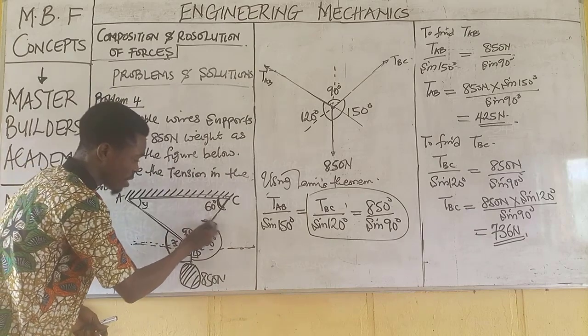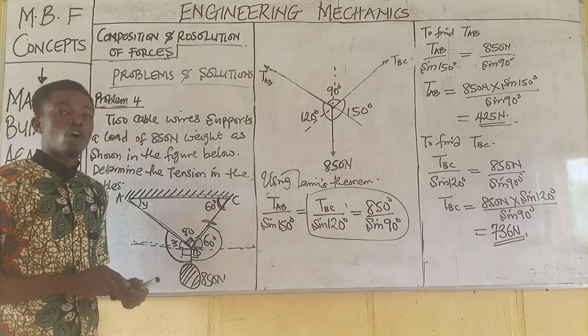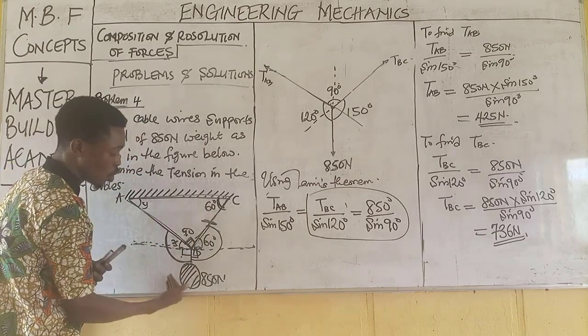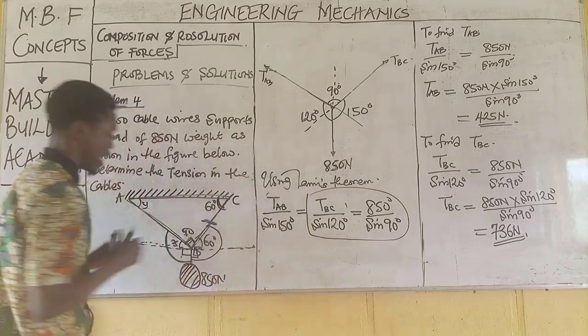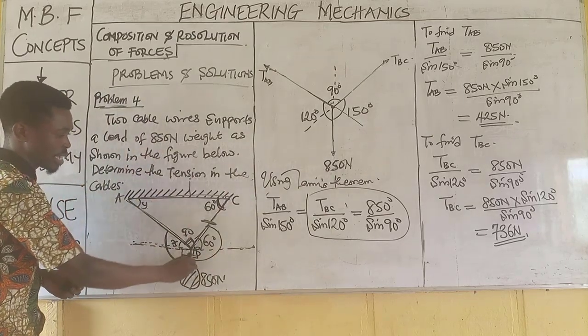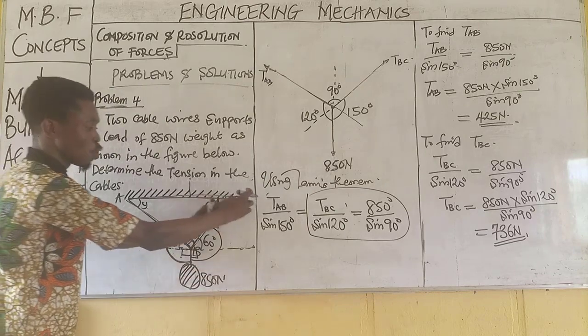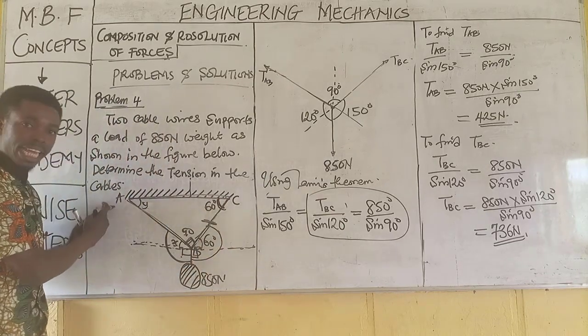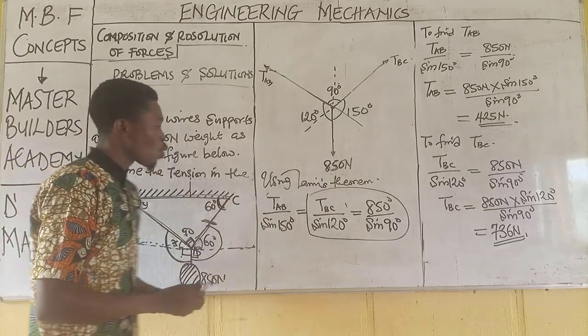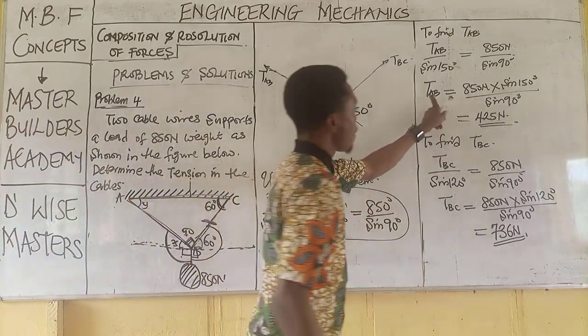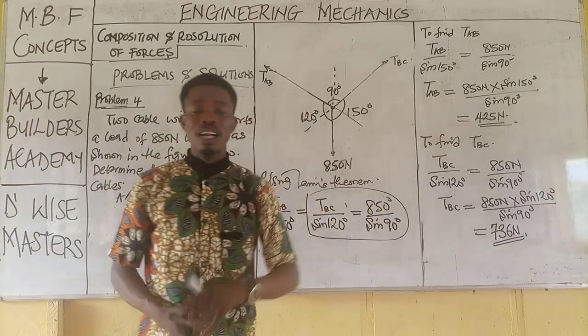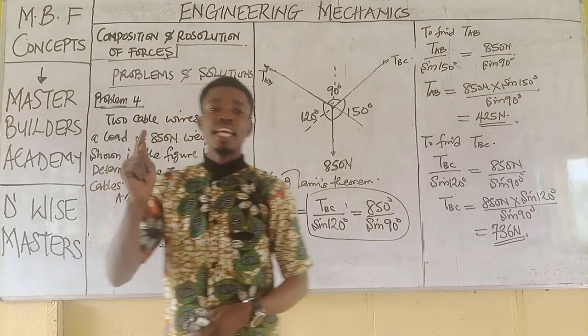So this tension BC is carrying more load than this. Why? Because the load is closer to this support. That is, assuming I want to cut the center, but you find out that this load is closer to C than A. This is one of the reasons why tension in BC is more than the tension in AB.